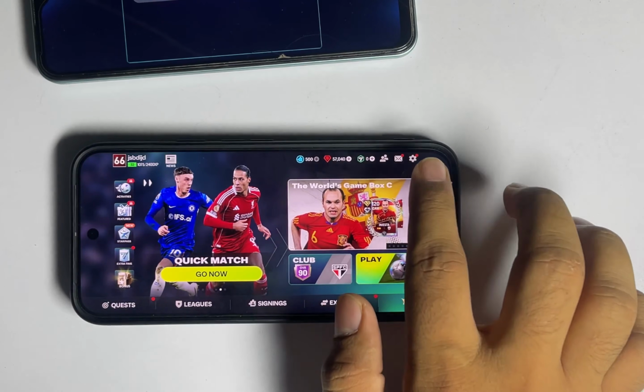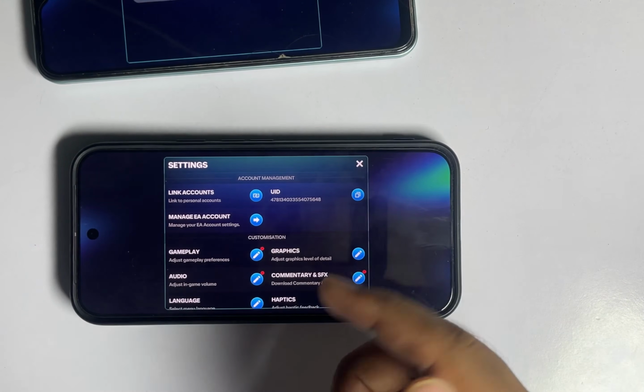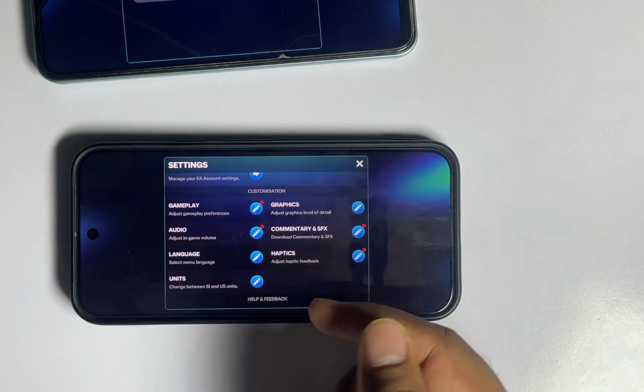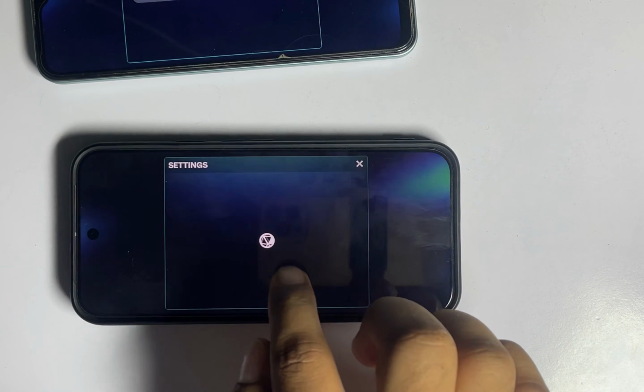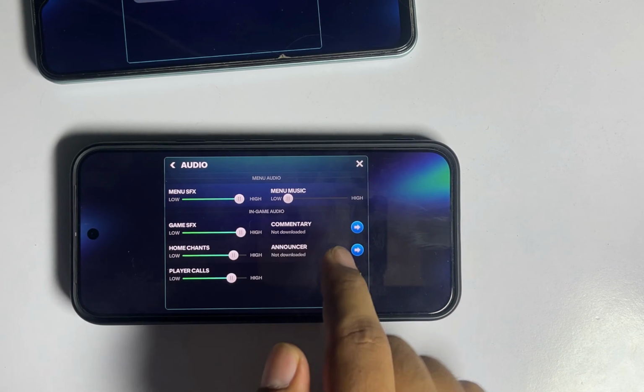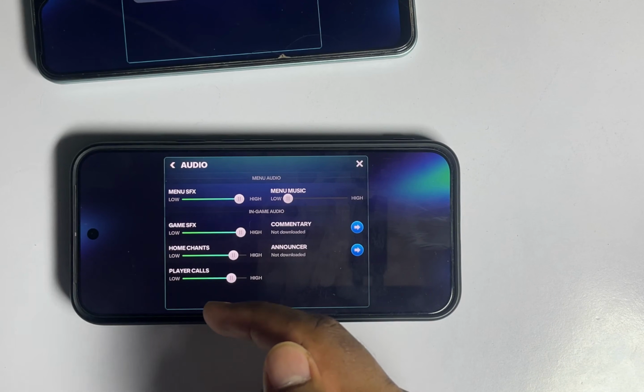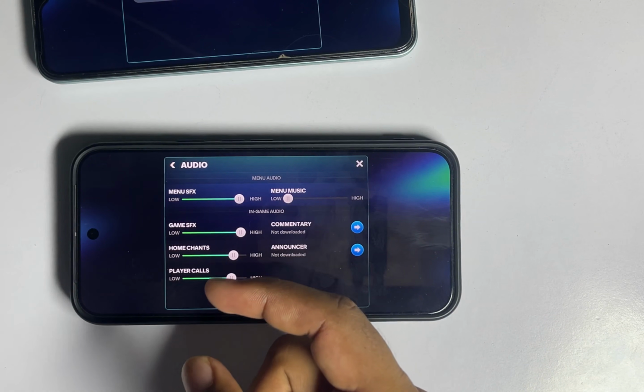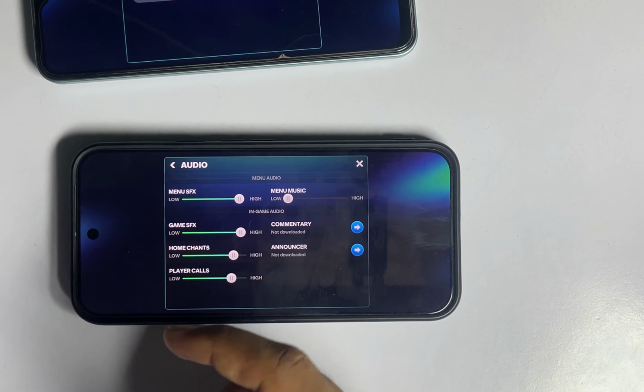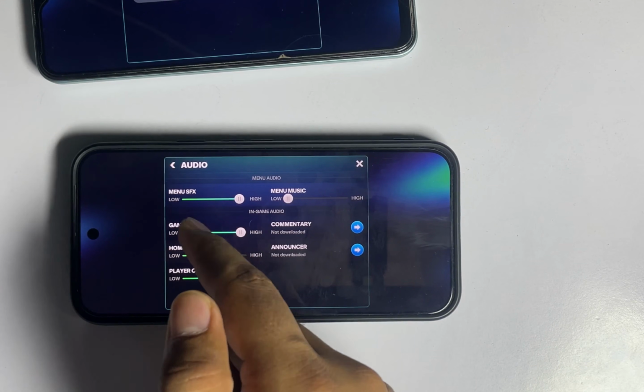Now, the first thing you need to do is go to settings. Some users ignore this step, but make sure that you go to settings, select audio, and make sure that everything is enabled. If you have disabled anything, then you may not hear the sound, or you may face an issue with the sound. So you need to make sure that everything, the slider, is set to high.